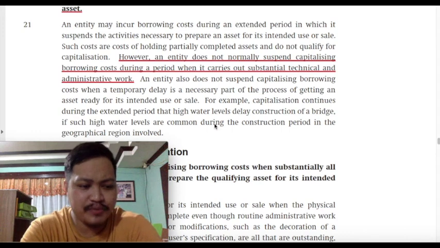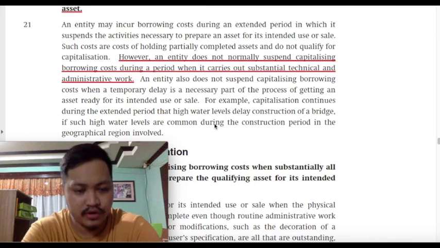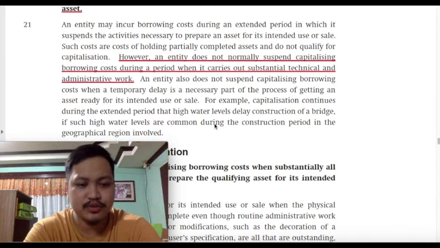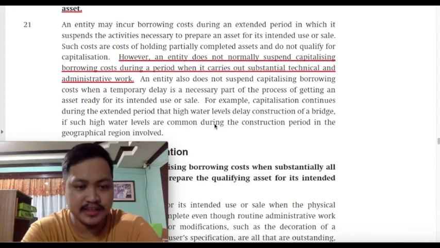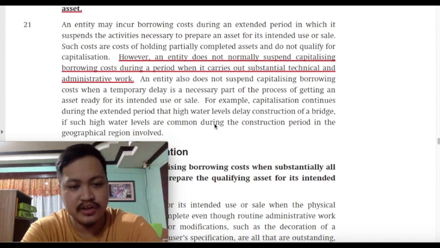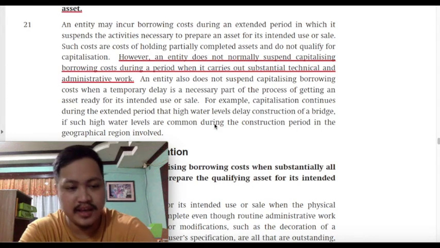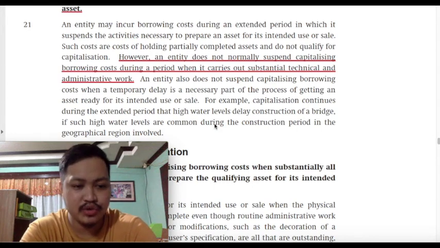So basically, that would be all, class. PAS 23 involves borrowing cost, the cost that result from the interest that we'll have to pay for our borrowings or our liabilities to finance our qualifying asset. PAS 23 tells us that interest can be capitalized if it is directly attributable to the construction or production of a qualifying asset. But very important, it should only pertain to a qualifying asset. All other instances, interest has to be expensed. What are qualifying assets?